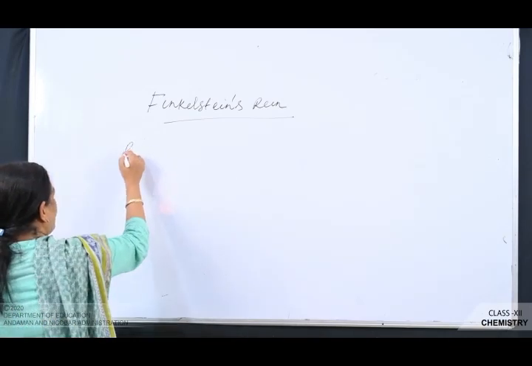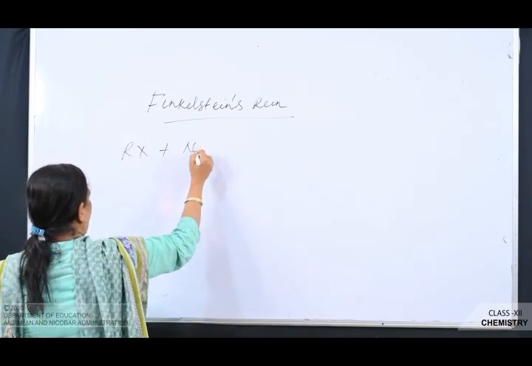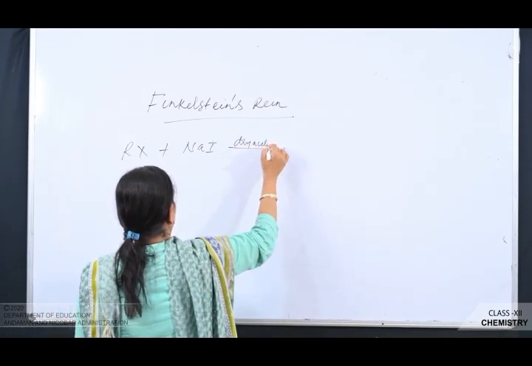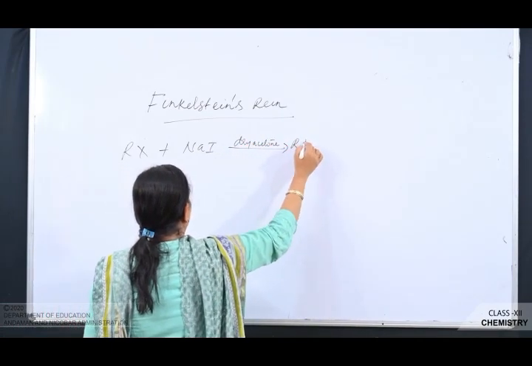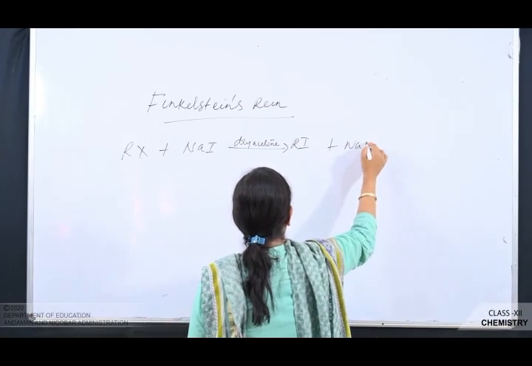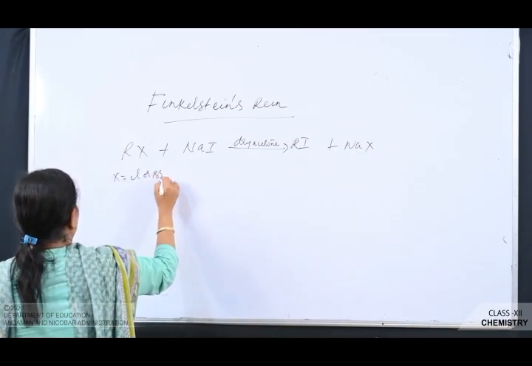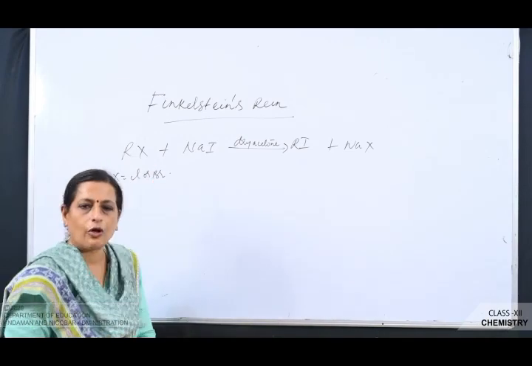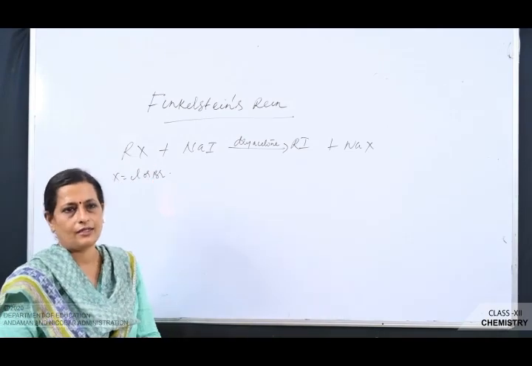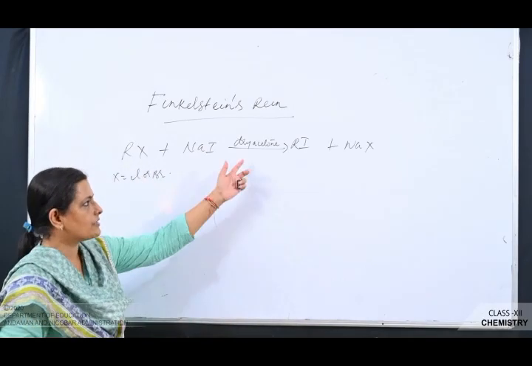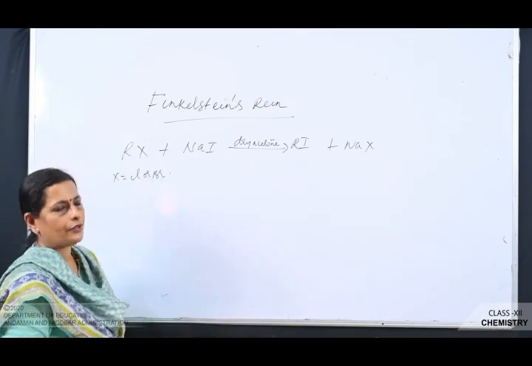So RX plus NaI, in dry acetone, gives RI plus NaX. Here X is equal to Cl or Br. So you can convert chloro or bromoalkane into what? Iodoalkane. So chloro or bromoalkanes react with sodium iodide in the presence of dry acetone to give you iodoalkane.